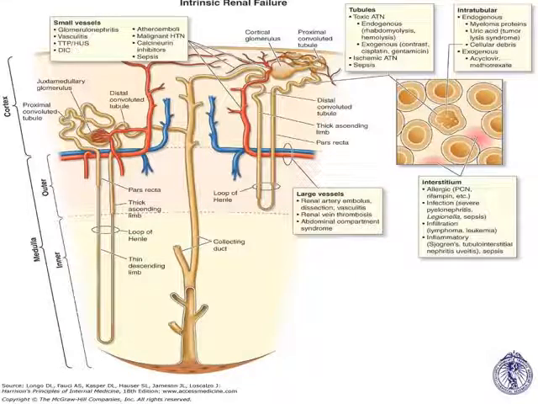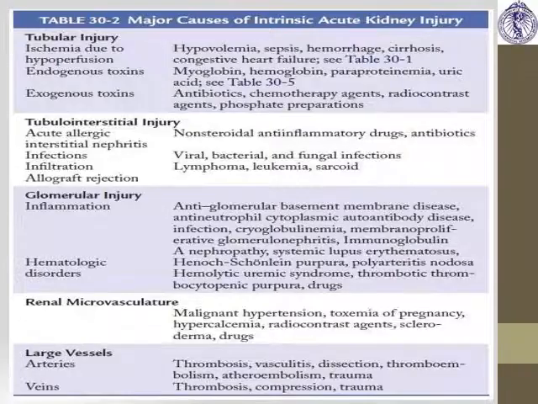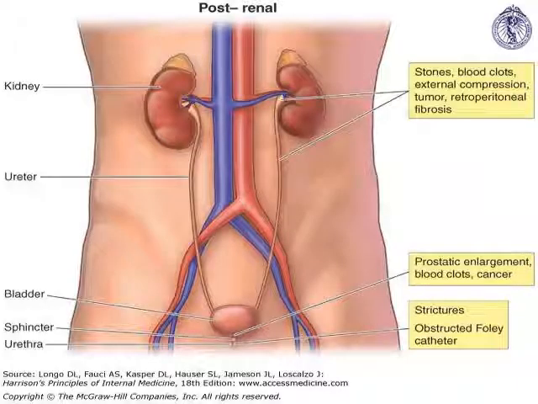Intrinsic renal failure is simply due to iodinated contrast, exogenous or endogenous toxins, that affect the tubulointerstitial part. Post-renal causes, here is the graphic diagrammatic representation, whether there are stones, blood clots, or external compression that is decreasing the urine output.